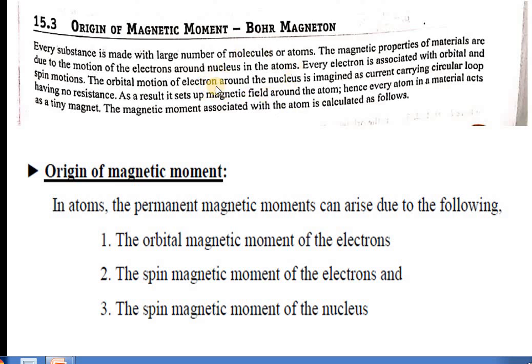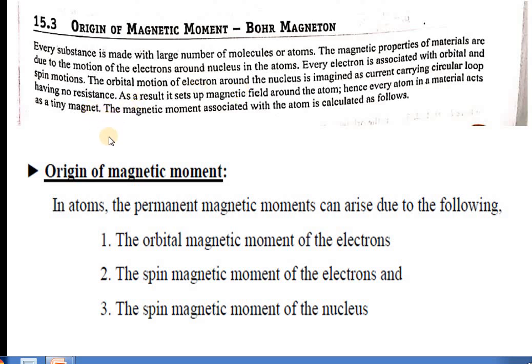The continuous orbiting of the electron around the nucleus, the flow of charges in a circular coil, produces currents, and these currents in turn produce a magnetic field. Hence every atom in a material acts as a tiny magnet.